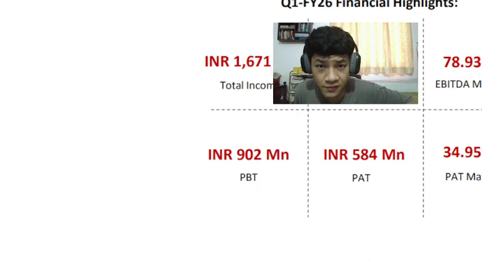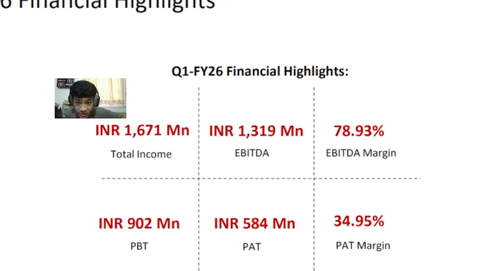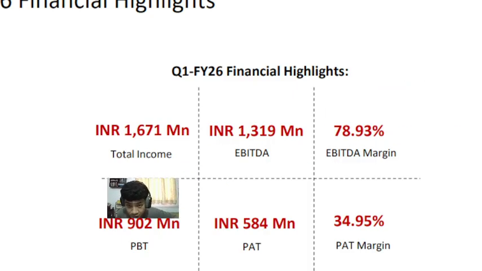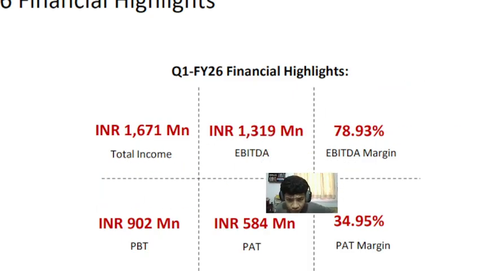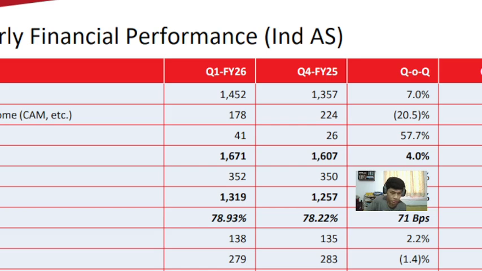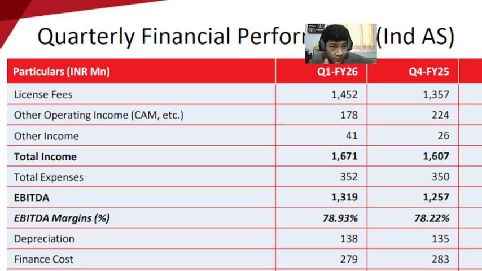Then in quarter one fiscal 2026, the company had a revenue of 167 crores, EBITDA of 139 crores, EBITDA margin of 78%, profit before tax 90 crores, profit after tax 58 crores, 34% net profit margin. And again, it really doesn't pay that much in tax. It has to pay this, but not right now. Then license fees, money coming usually from license, 145 crores. So the majority of its revenue will come from selling these licenses.